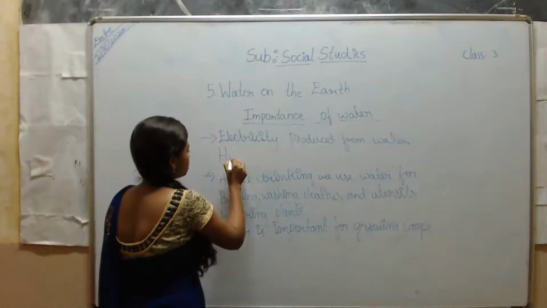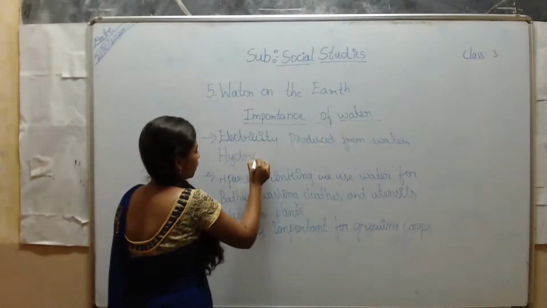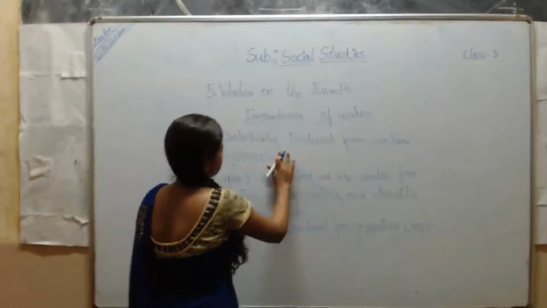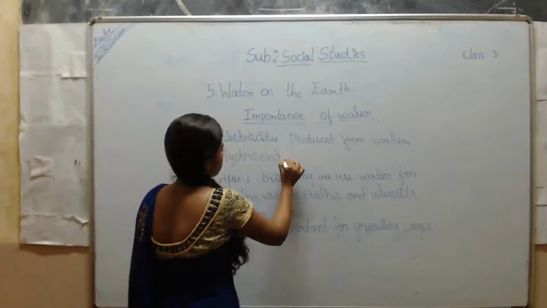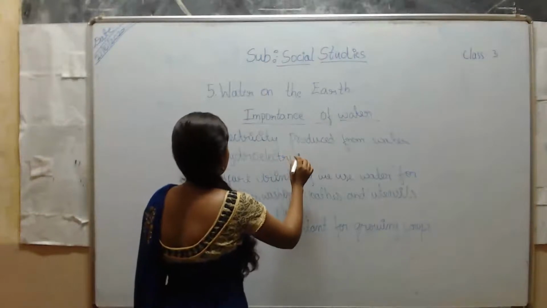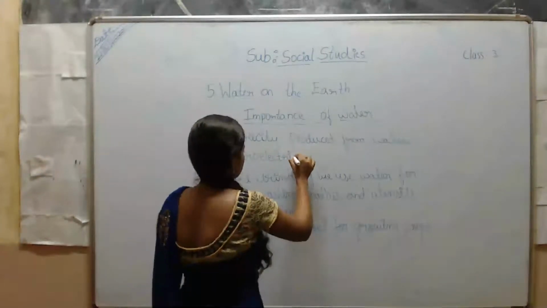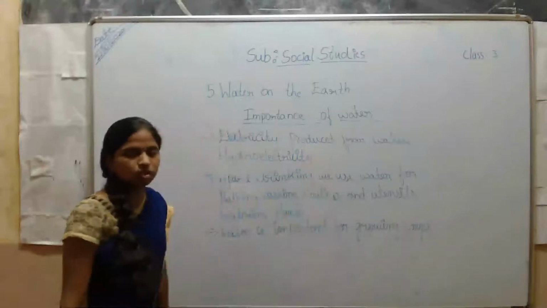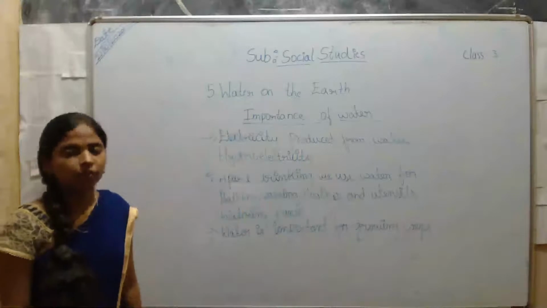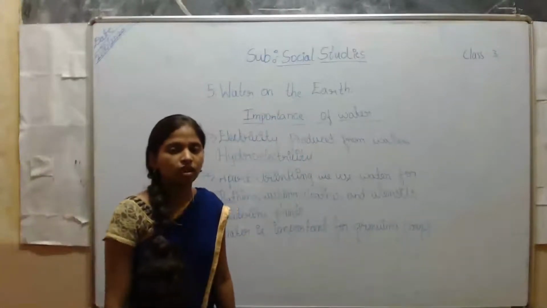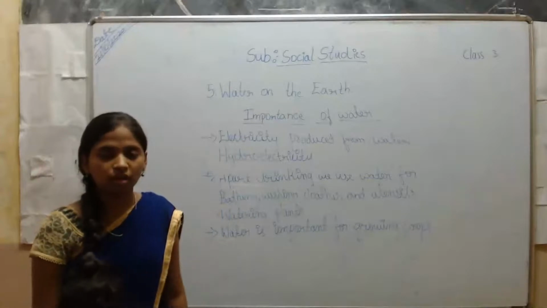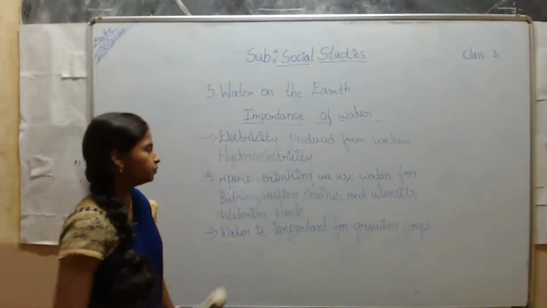What is this known as? Hydroelectricity. Hydroelectricity in the sense, by using the water, the electricity is produced, so that is known as hydroelectricity. So this is all about some of the importance of the water.